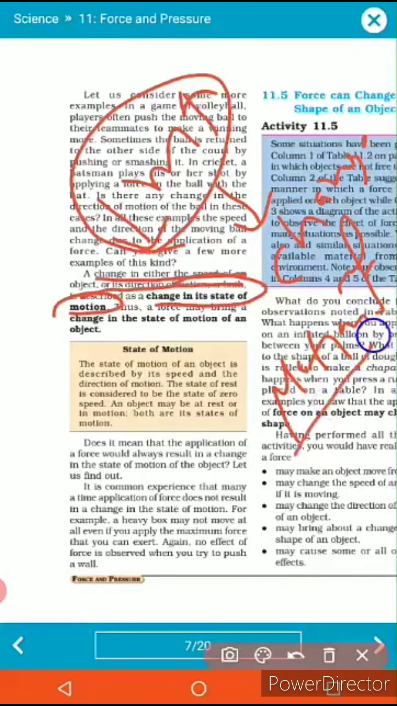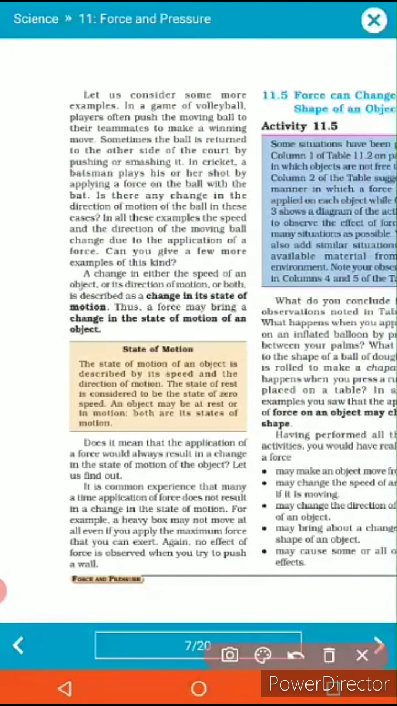Both the cases are related to the change of motion. It means in both conditions the motion of the object is going to change. So we can conclude that force may bring a change in the motion of an object. From the conclusion we can say that a force is the responsible factor which can change the motion of an object. Fine. So these are all examples given to you.